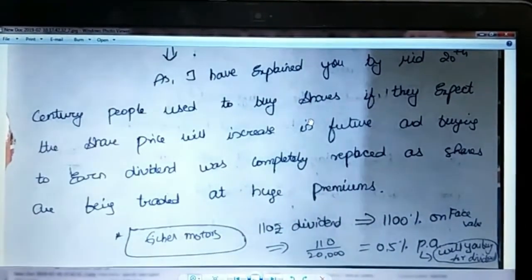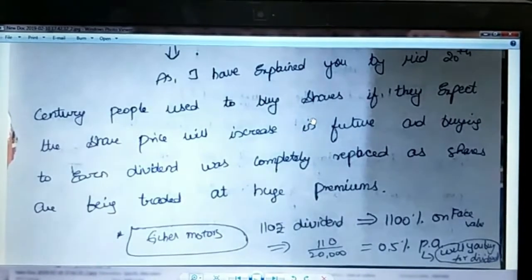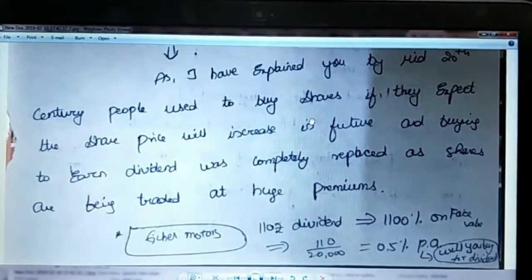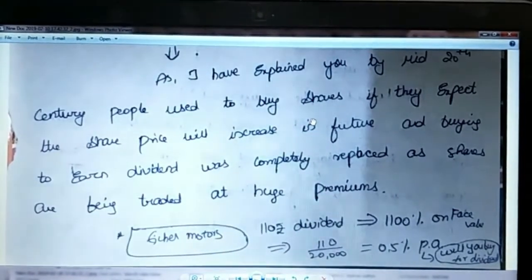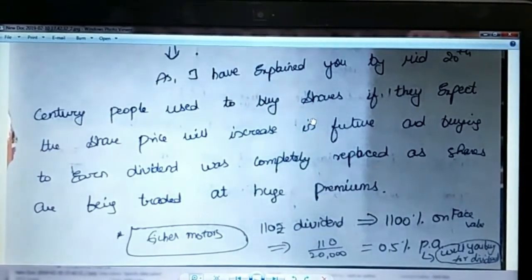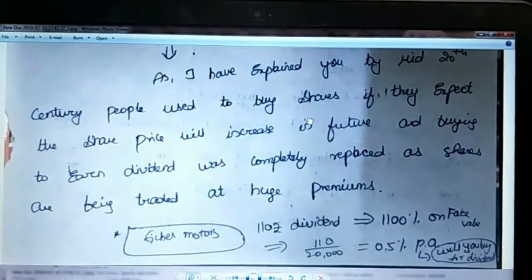So by the 2000s, what happened was that every person was buying shares expecting the company will perform better and the share price will increase. Like during the 1990s, which I explained, many people used to buy shares to earn dividend, which is a good source of income. But now the dividend is being replaced by market price.